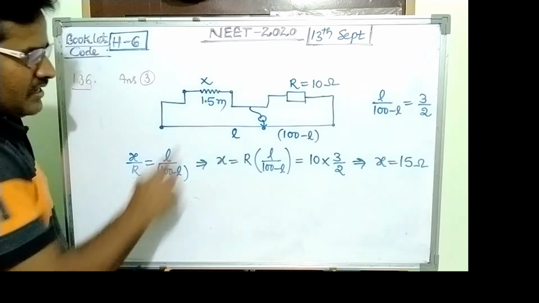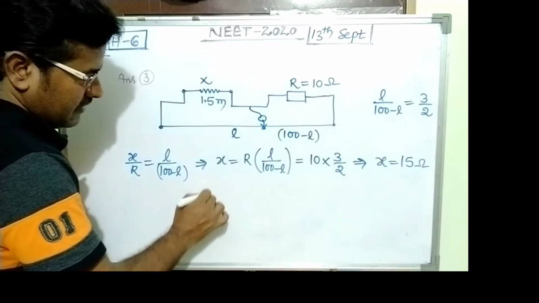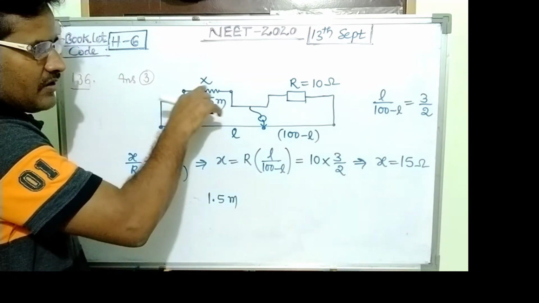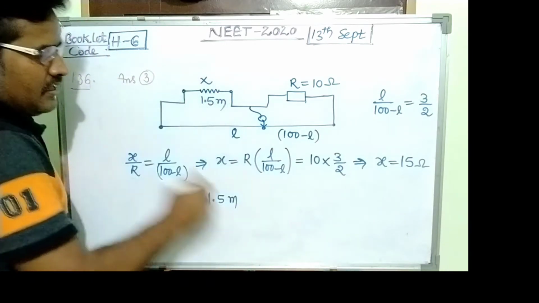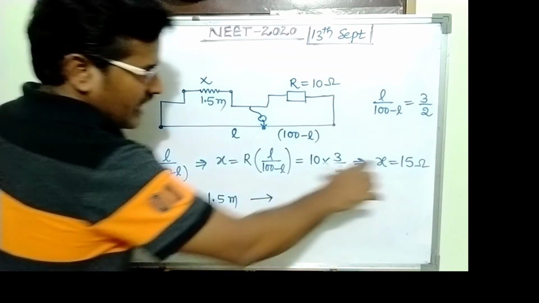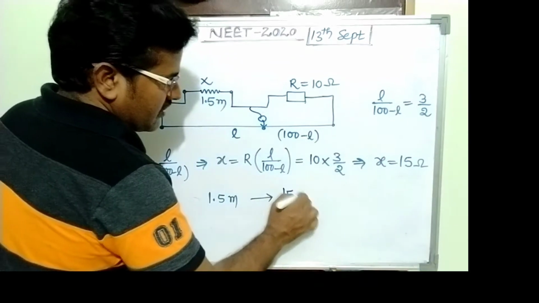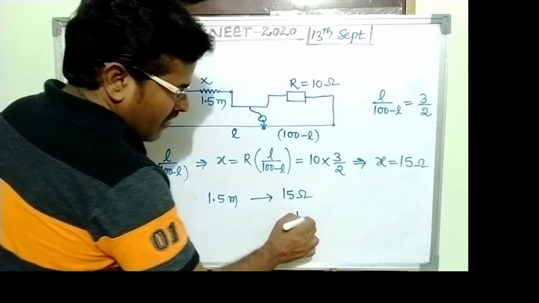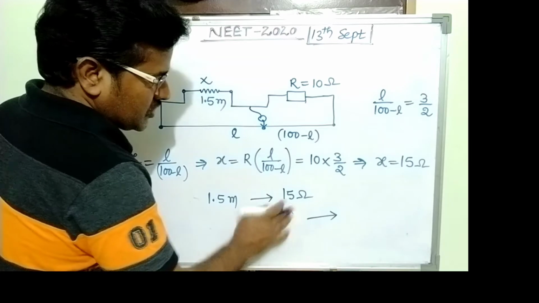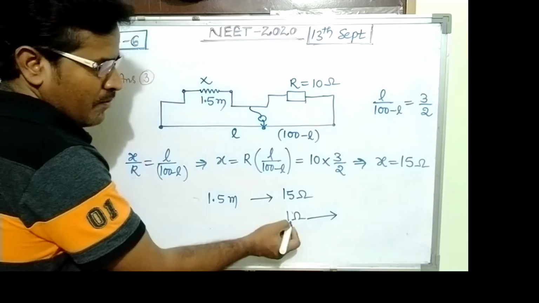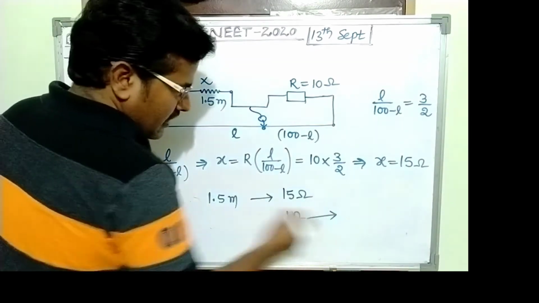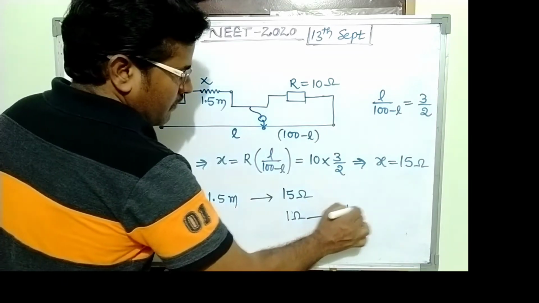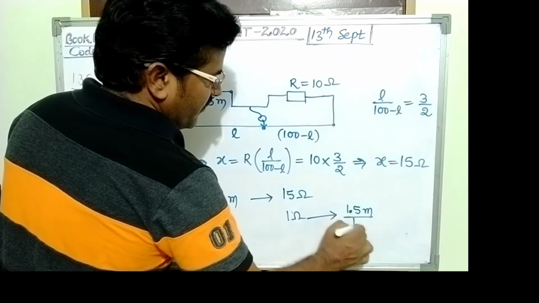The question is given 1.5 meter. So this is the length of the resistive wire. This length of wire has a resistance of 15 ohm. Then 1 ohm of wire has how much length? 1 ohm of wire has a length of 1.5 meter upon 15.